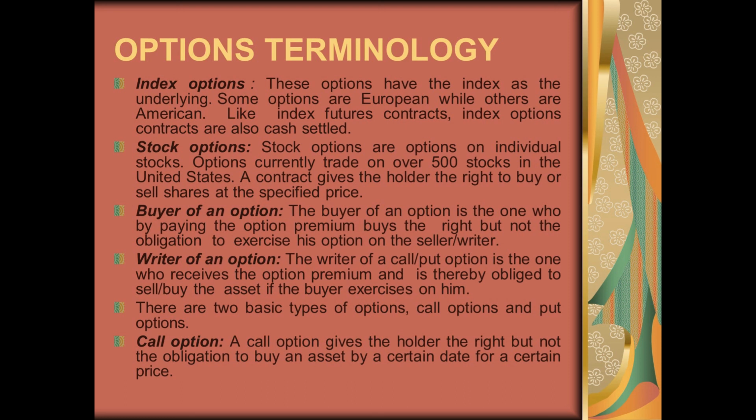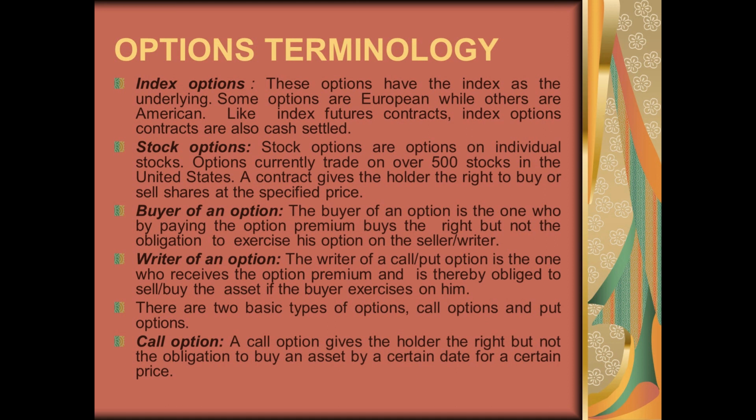A contract will give the holder the right to buy or sell the underlying shares at a specified price at a future date. For an investor, we say that he is a buyer of an option. Who is a buyer of an option? He is the one who, by paying the option premium, buys the right but not the obligation to exercise the option on the seller or the writer. Who is the writer of the option? The writer of a call or put option is the one who will receive the option premium and is thereby obliged to sell or buy the asset if the buyer exercises on him.